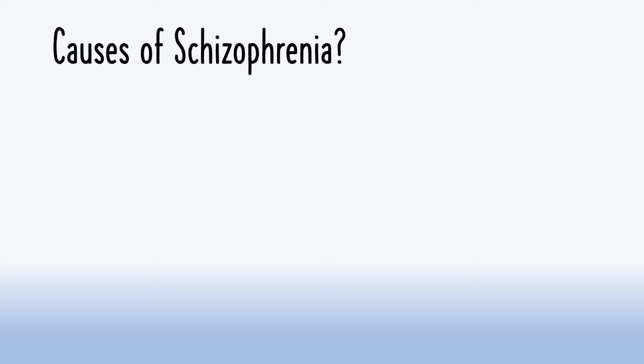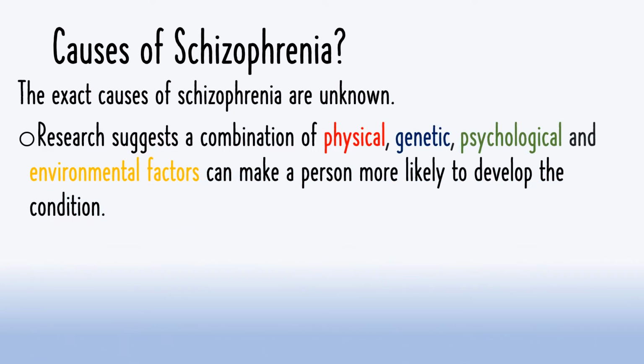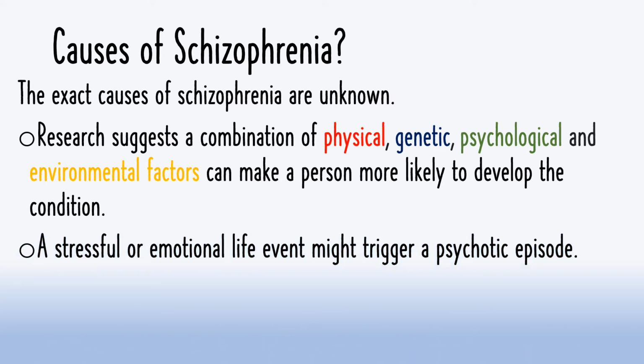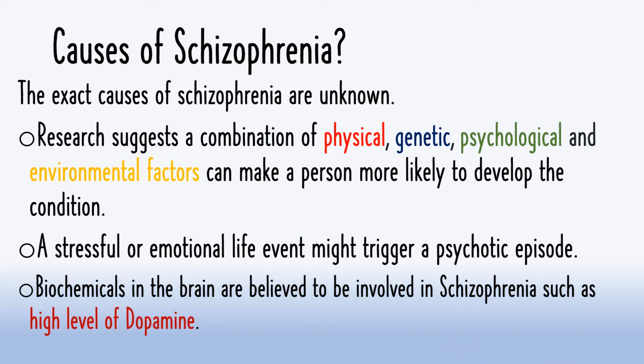So, what are the causes of schizophrenia? The exact causes of schizophrenia are unknown, but research suggests a combination of physical, genetic, psychological, and environmental factors can make a person more likely to develop this condition. Along with that, a stressful or emotional life event might even trigger a psychotic episode, and that can lead to schizophrenia. Biochemicals in the brain are believed to be involved in schizophrenia, such as a high level of dopamine.